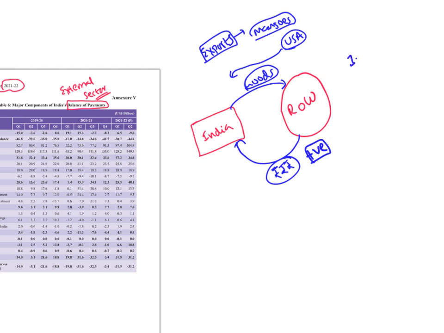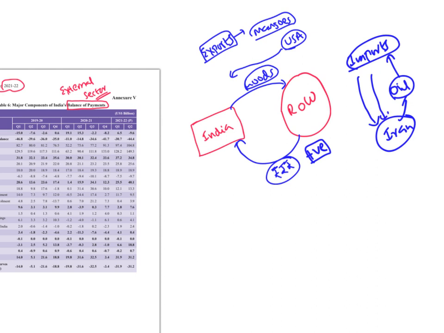Now let's take the case of imports. Let's assume India is importing oil from Iran. So what is happening? India has to pay money to Iran, which means the oil is coming into India and the money is flowing out of India. So whenever an import transaction is happening, the money is going out of India. So we give a negative notation to that. Imports are given a negative notation because the money is flowing out, whereas in exports we give a positive notation because money is coming in.